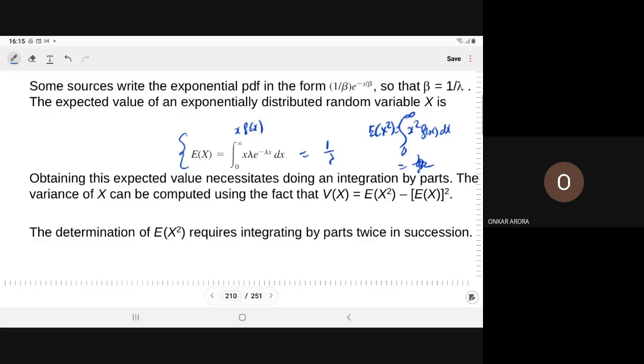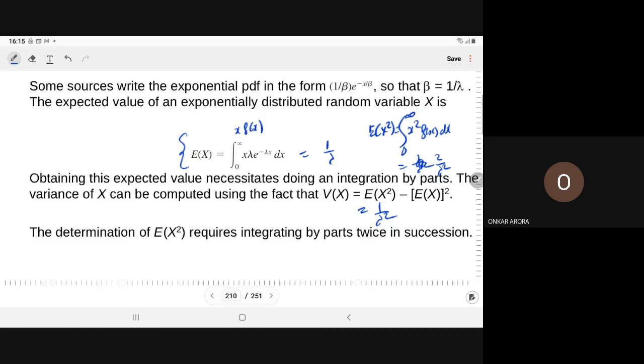Alpha is equal to 1, so it will come as 2 into beta square, which means 2 upon lambda square. So E(X square) will be 2 upon lambda square. When we solve, you will get the variance of X as 1 upon lambda square.